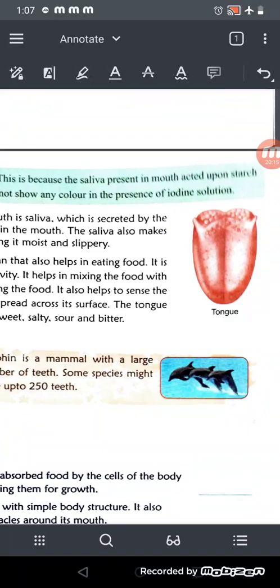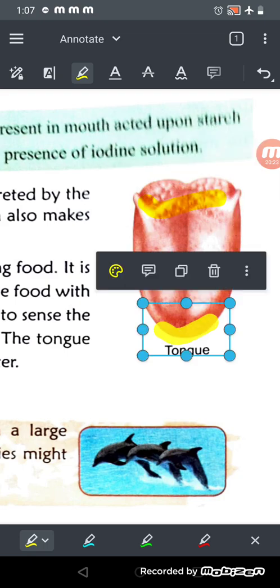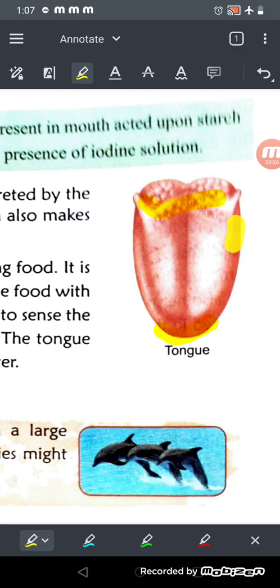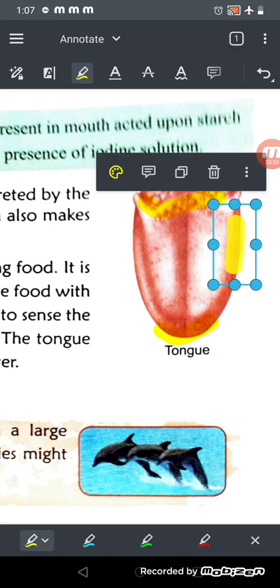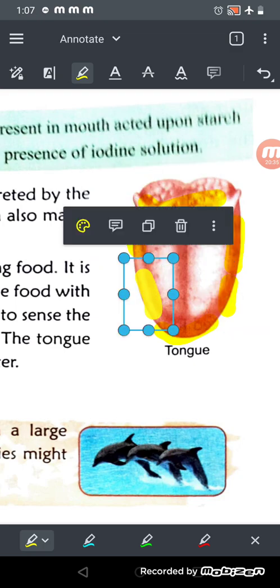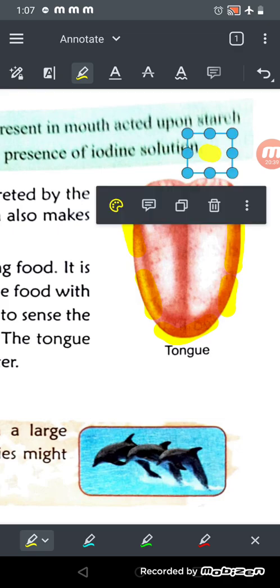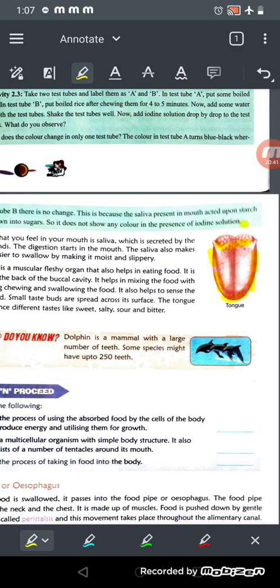Okay, for example, the bitter taste we can experience at the back, here we can experience the bitter taste, right? Here we can experience the sweet, and here the sour, and here we can experience the salty, right? These two sides. Okay, so the taste buds are present here, which help us to determine or recognize the taste of the food.